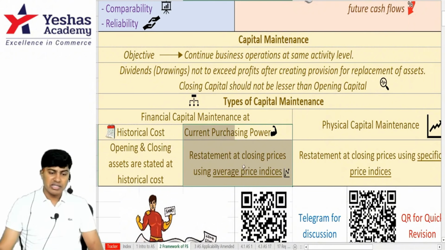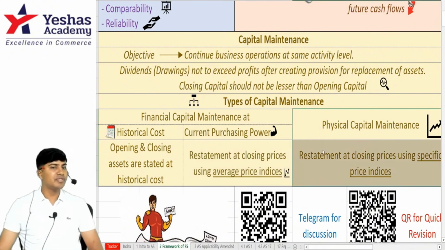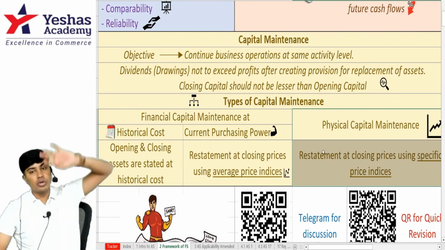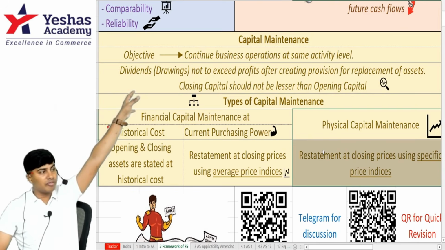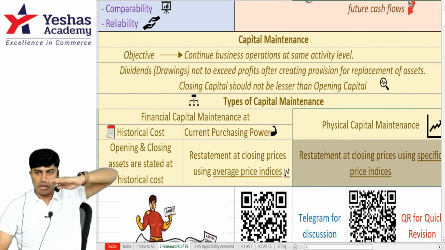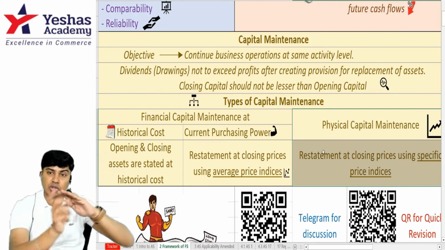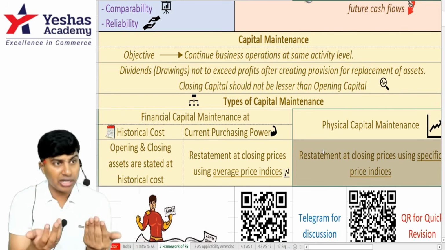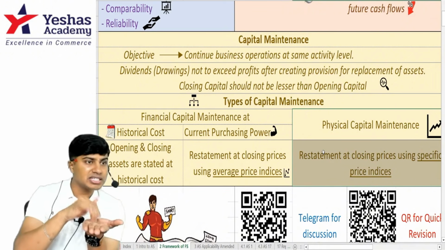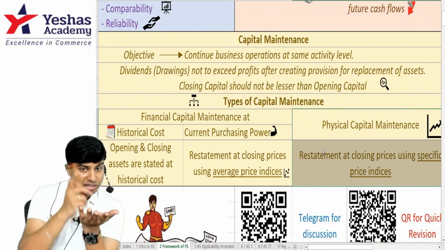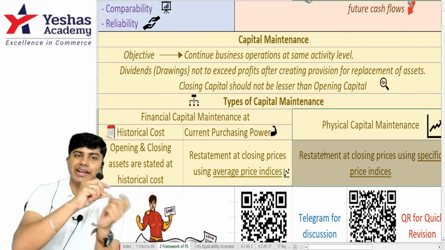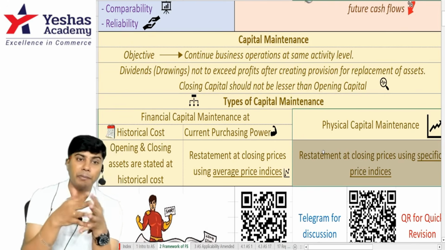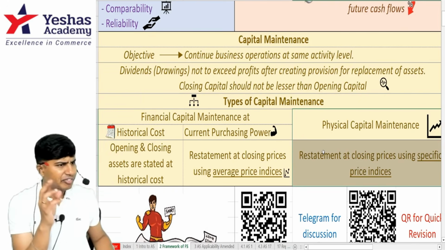The more accurate one is physical capital maintenance. What do we do in physical capital maintenance? We want to maintain the same level of operations. So we go to the previous year and identify the number of units that we had. We want to buy the same number of units this year. The rate is not taken historically, the rate is not taken by way of price index. We visit the market and identify today's rate for the same product. We'll get the most accurate one. It will not be exactly like inflation. Inflation is for several products together. This rate is specific to the product that I'm dealing with. We'll identify the closing rate.